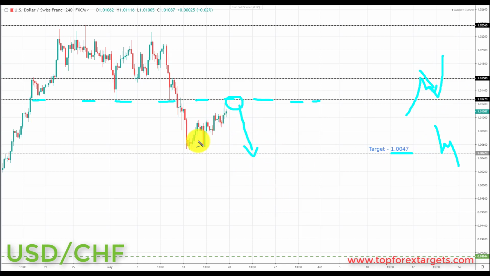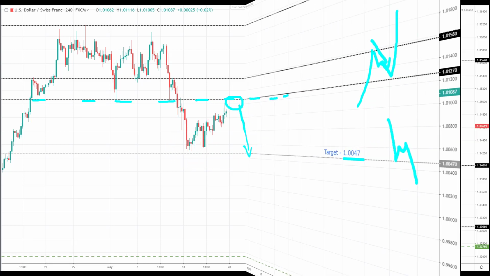But either way, the first opportunity we're going to be looking for in the US dollar franc next week, if we can trade into the 1.01270, we're going to be looking for bearish formations and patterns in this area, seeing if we can take out the target to the downside, the next key area of support, which failed to be tested over here at the 1.0047.